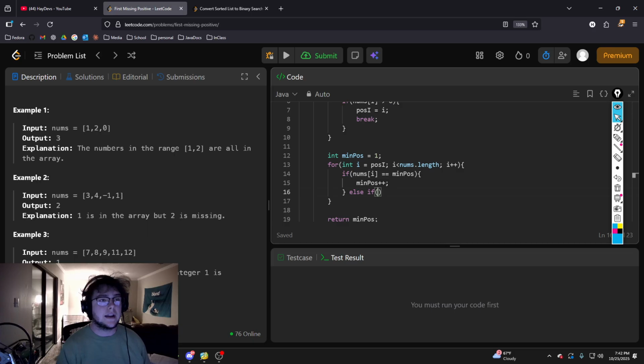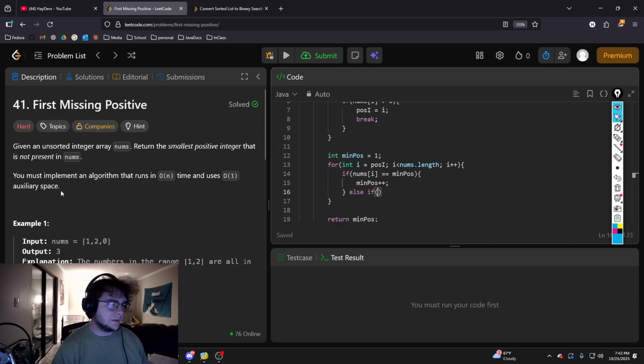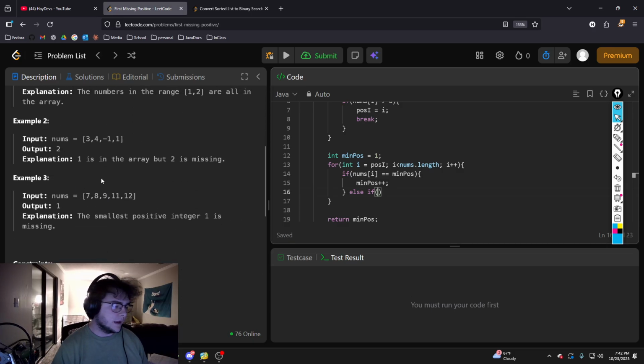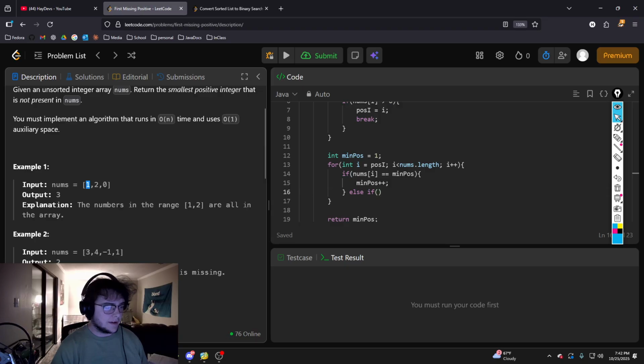So next thing we're going to see is the else if. And the reason we're doing an else if is because there can be repeat numbers, right? So you could have two 1 values, and then if we're looking for 2 and there's another 1, we don't want to return 1 or 2 even though we haven't checked for the 2. So else if, we want to see if nums of i is greater than min positive, right?